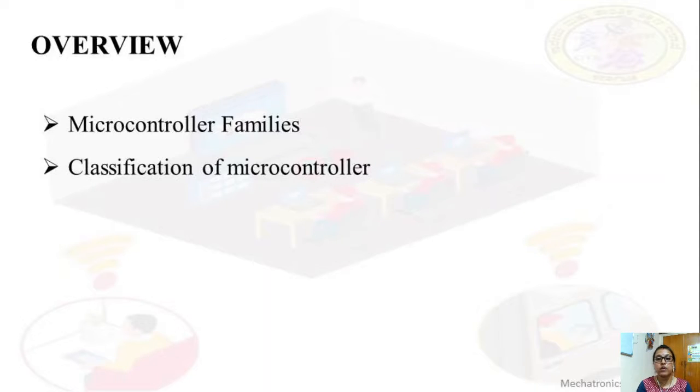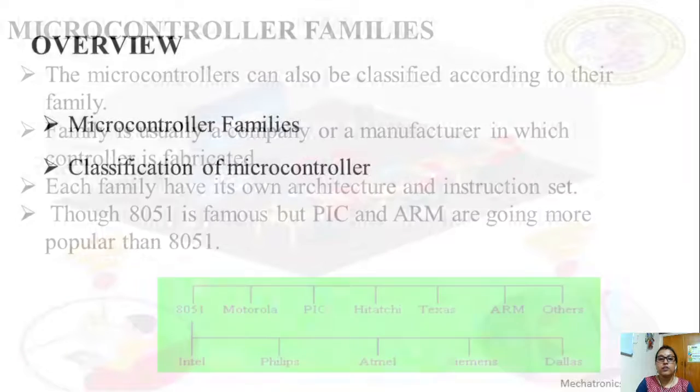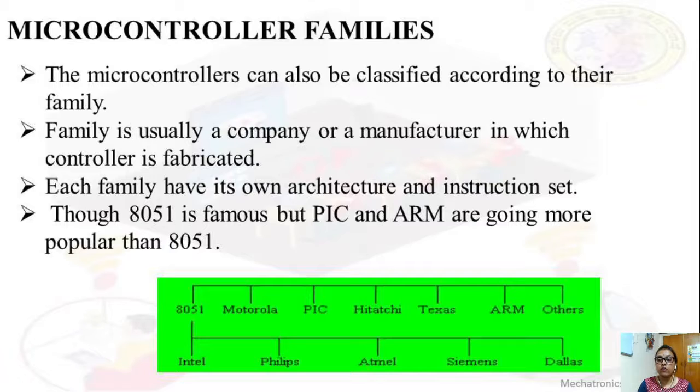That is called a microcomputer. So microcomputer means personal laptops or desktop computers, they all come under microcomputer. Then microcontroller means all the embedded system products, that is a microcontroller.